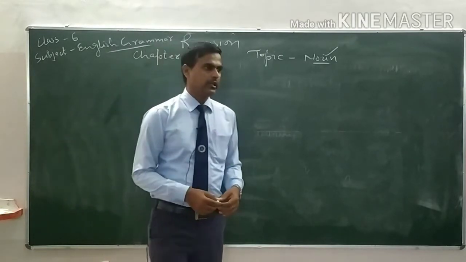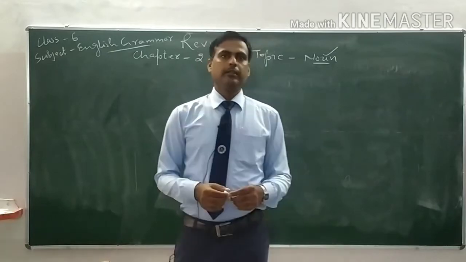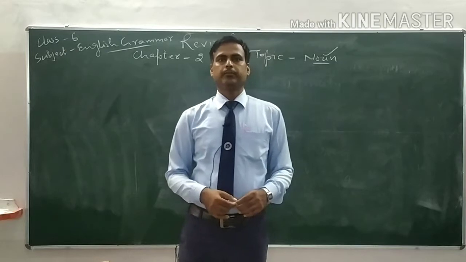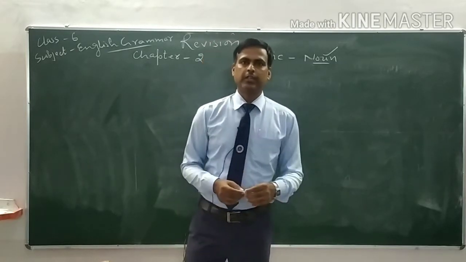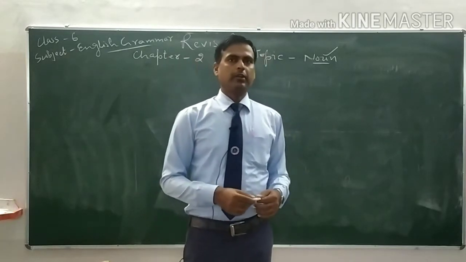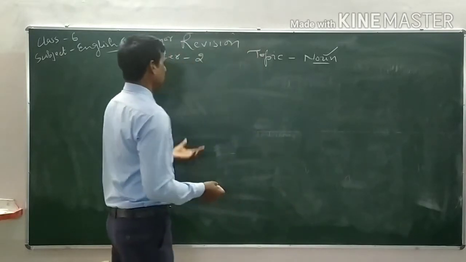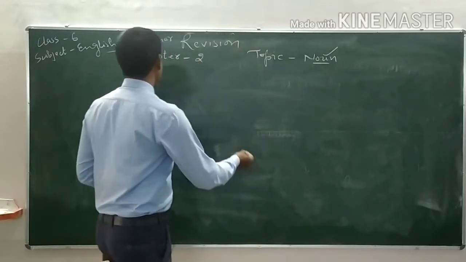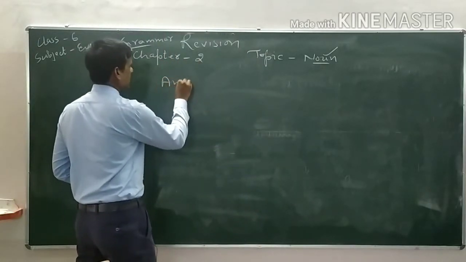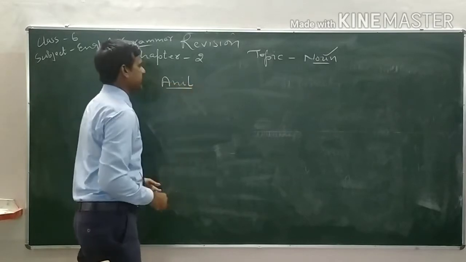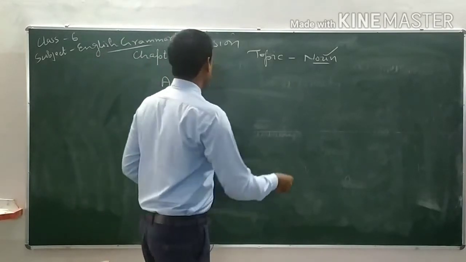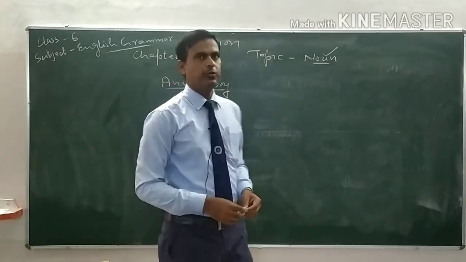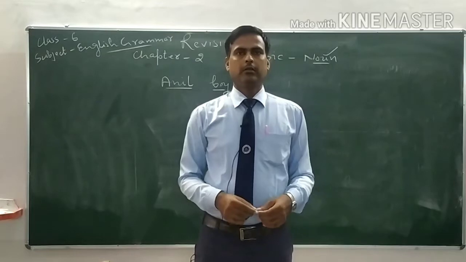So, first of all, let us see what a noun is. Noun is the name of a person, place, animal, thing or idea. This is the definition of noun. For example, person. How can I understand it is a person? For example, Anil. Anil is the name of a person. We can say boy. Boy is used for a person.